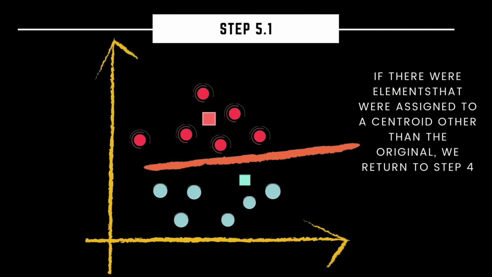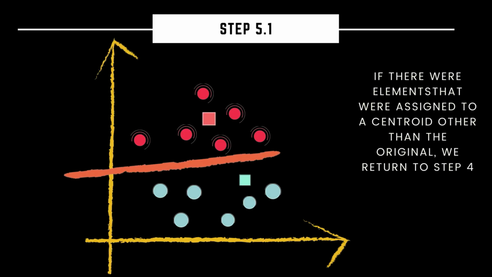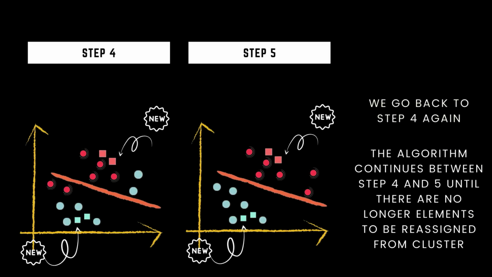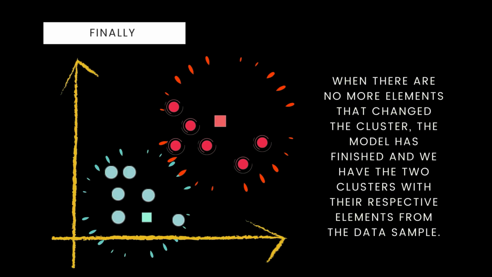If there were elements that were assigned to a new centroid, the algorithm returns to step 4. The algorithm continues between steps 4 and 5 until there are no longer elements to be moved between clusters. When there are no more elements that change the cluster, the algorithm has finished, and we have two clusters with their respective elements from the dataset.